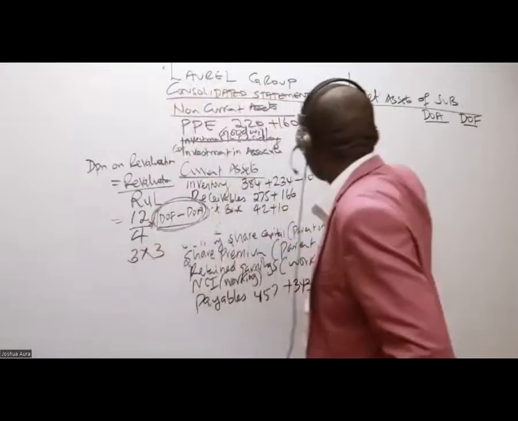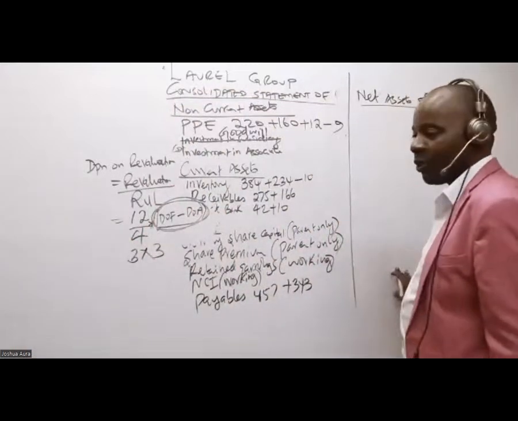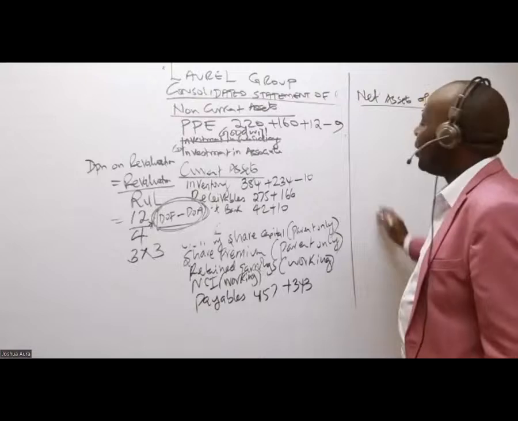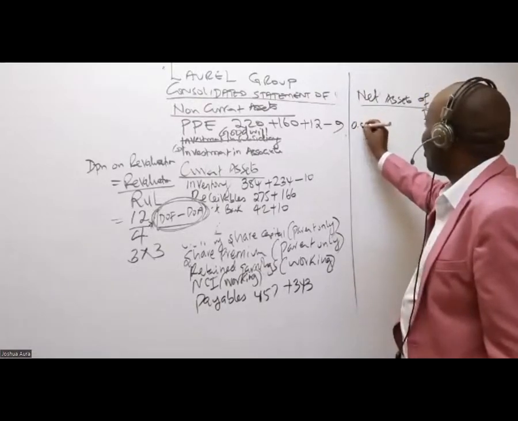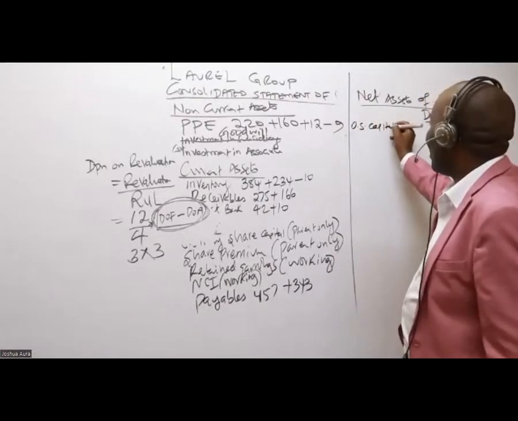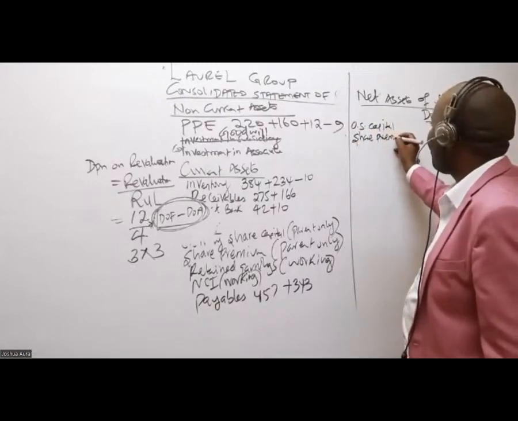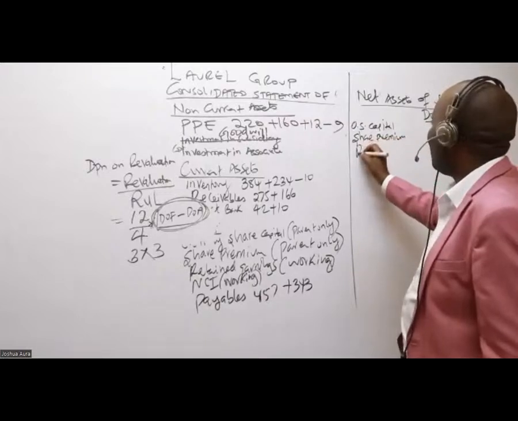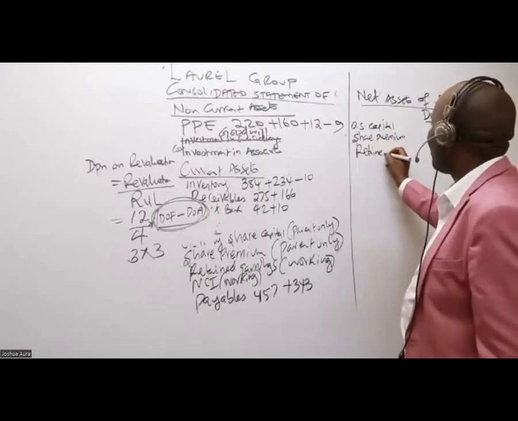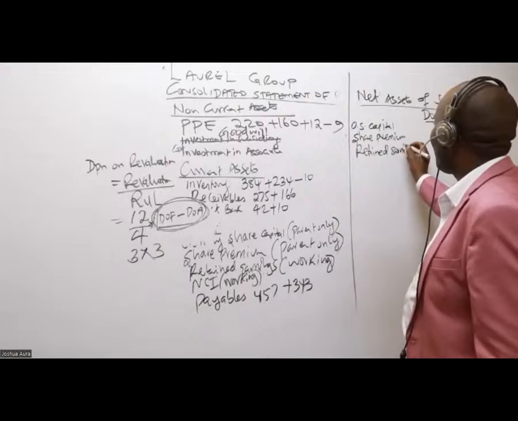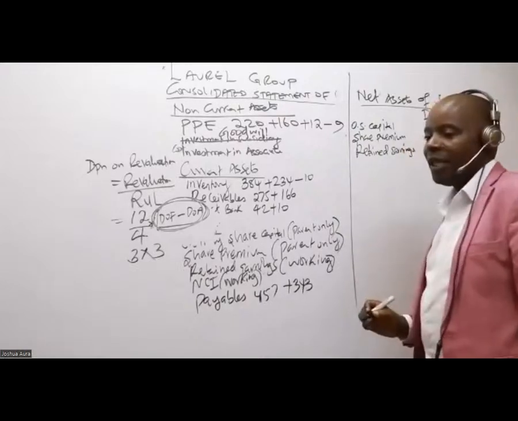What should I write here in this important table? Ordinary share capital. Thank you very much. We have share premium, and we have retained earnings.